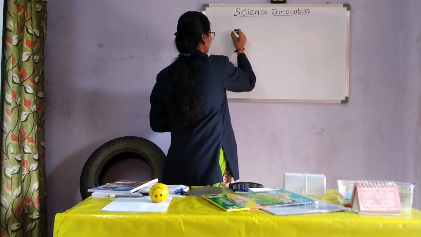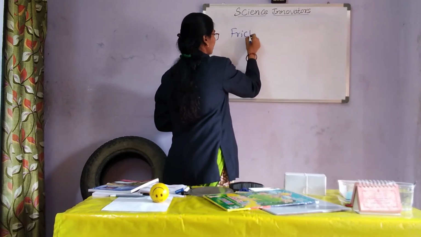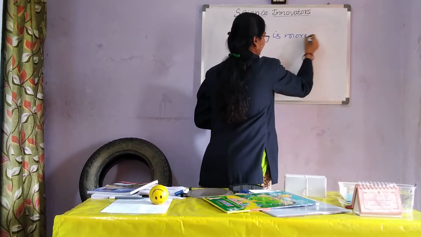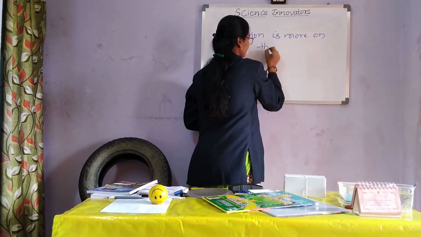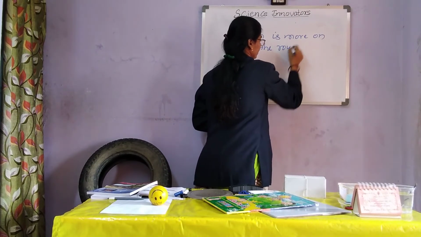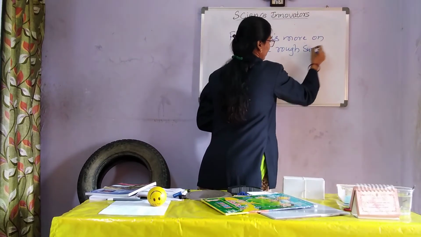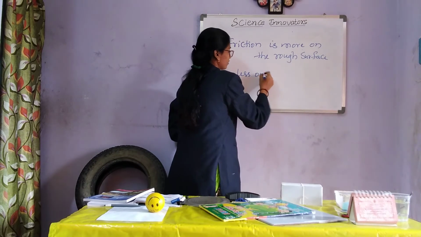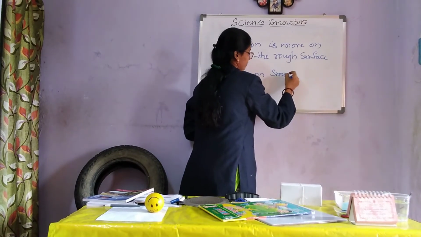On the rough surface, the friction will be more. The friction is more on rough surfaces, but friction is less on a smooth surface.